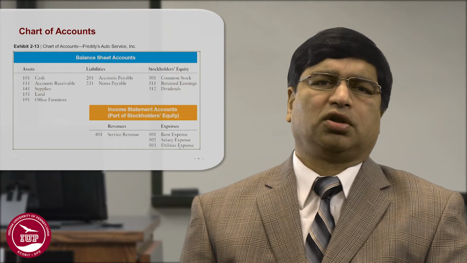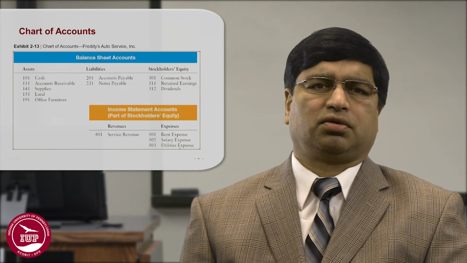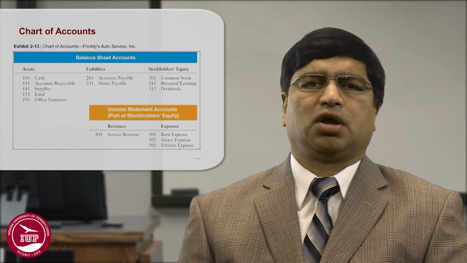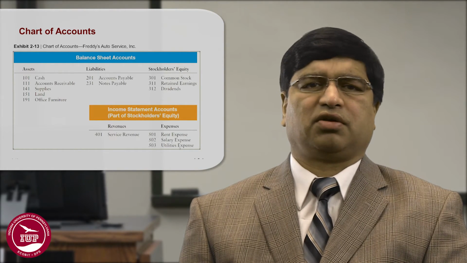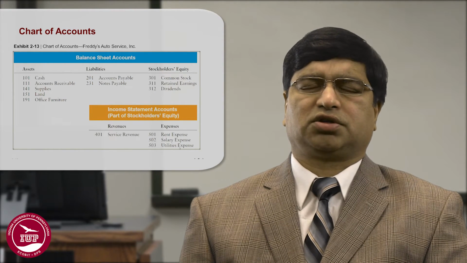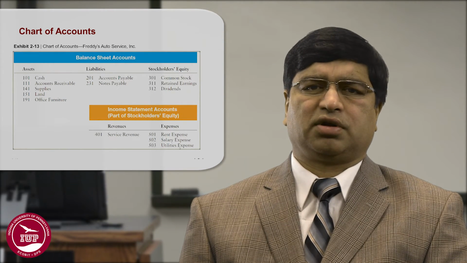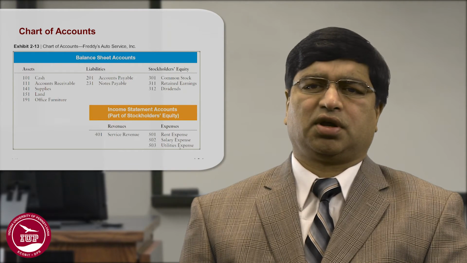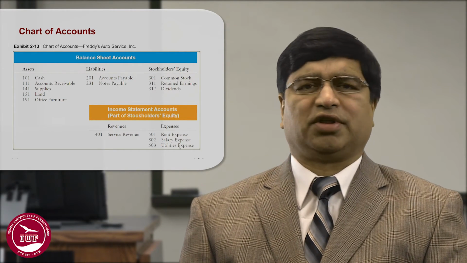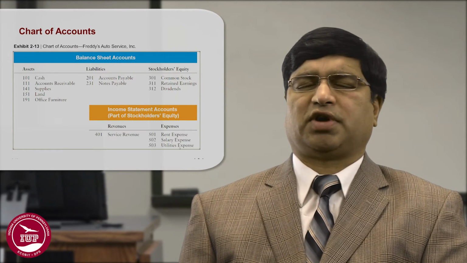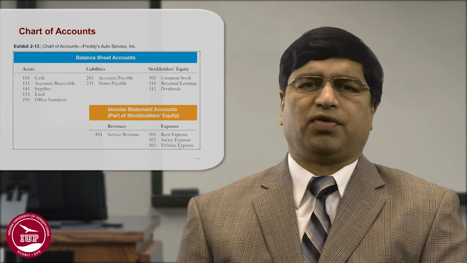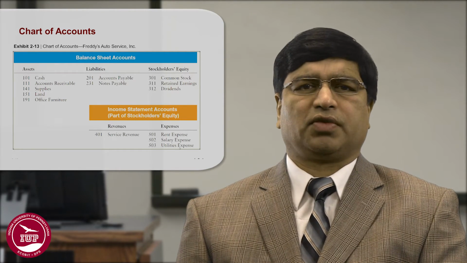So all the assets are, say, numbered 100, liabilities are numbered 200, stockholders' equity items are numbered 300, revenues 400, and expenses 500. You can have it at 1,000, 2,000, 3,000, 4,000, 5,000, it doesn't really matter, but this is for easy identification when you make the journal entries.